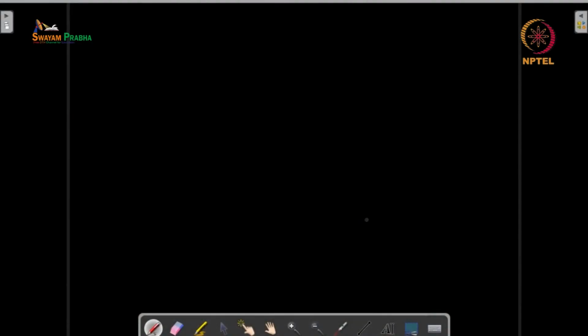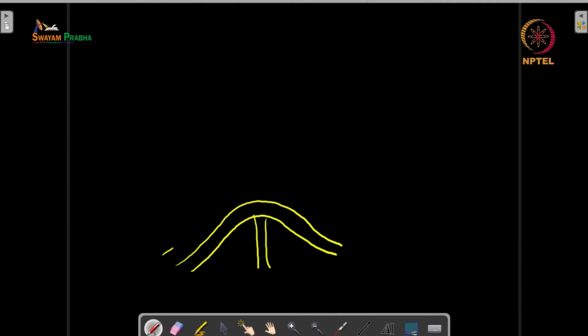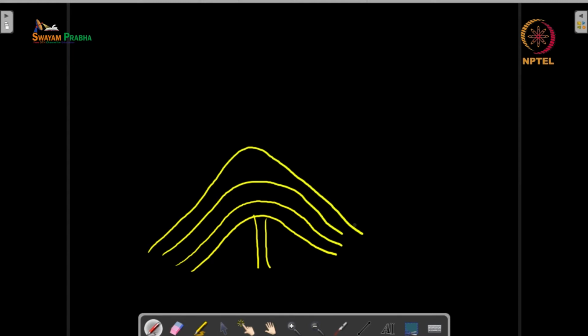And so what happens is that you begin with a small volcano which is made out of the ash and lava. Now after some time, again some amount of lava and ash comes out, and so again you get another layer of ash and lava, then you get another layer of ash and lava, and so on.